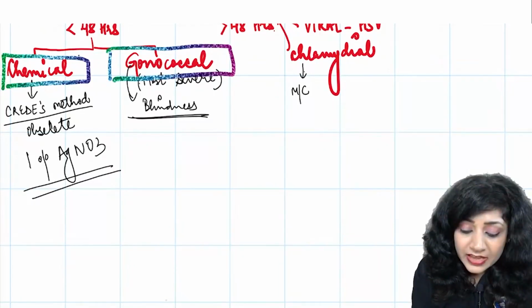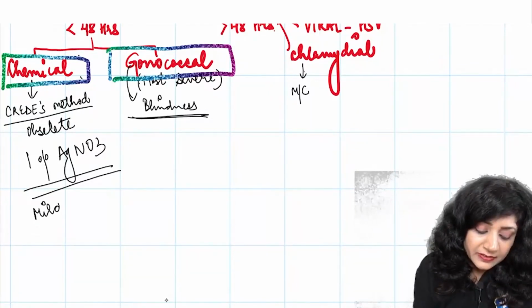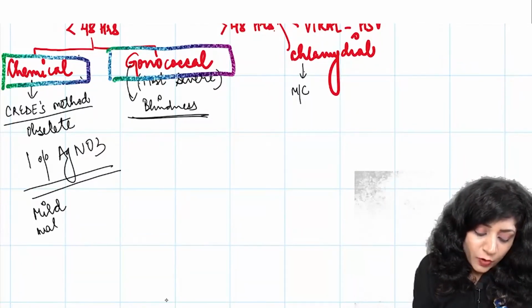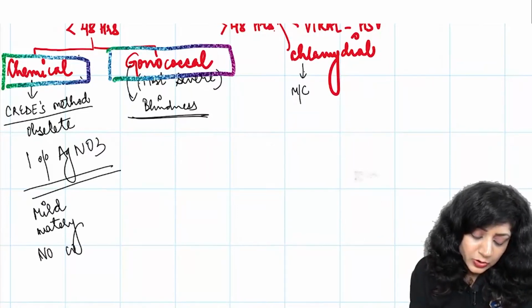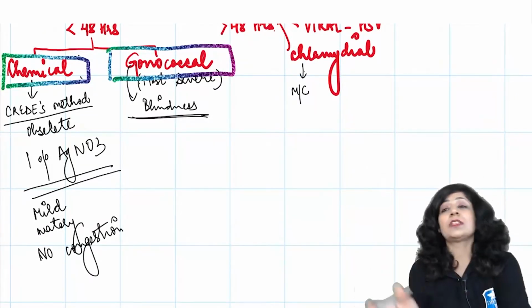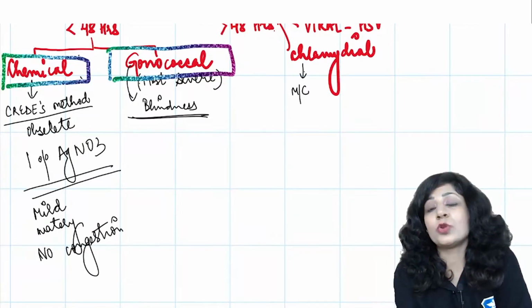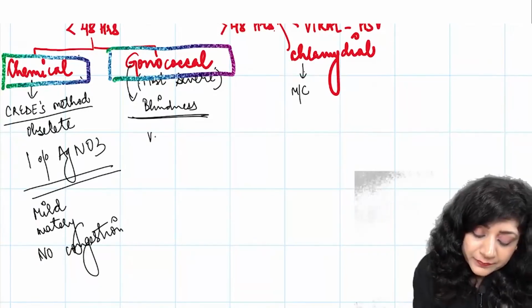But certainly you can easily differentiate whether the patient is having chemical conjunctivitis or gonococcal conjunctivitis when the baby is presenting less than 48 hours, because chemical conjunctivitis will be very mild and you will have just the watery discharge and there will be no congestion. So it will not be difficult to differentiate. Gonococcal, what will happen? It is very severe. Okay?